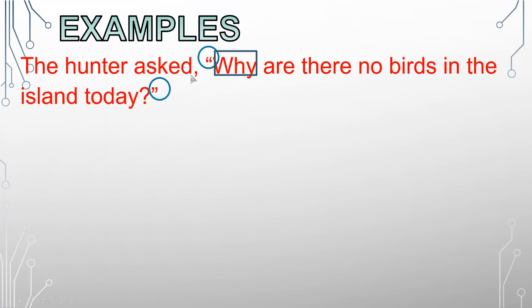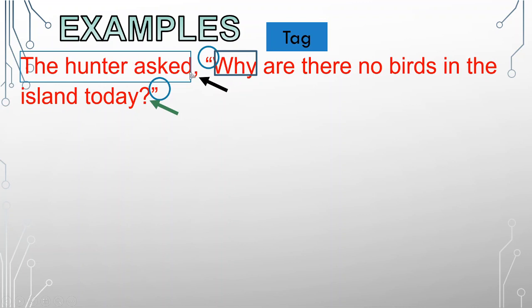Next, P, which is punctuation marks. Is it a question? Yes, it's a question mark here. And finally, there should be a comma in between the tag or the other words and the direct quotation. So there's a comma here. That's the other words, or what we call the tag. So you can see that the comma is correctly placed.